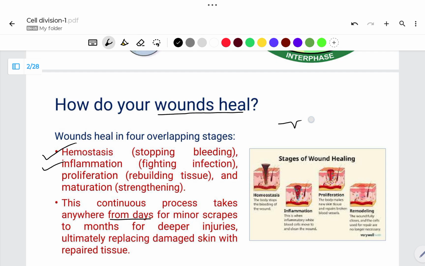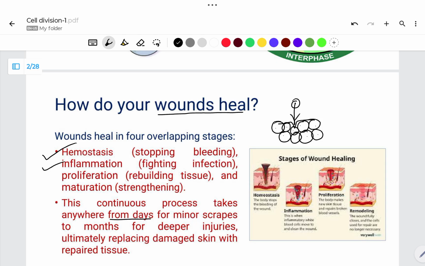Because in the cut part of our body, there is a chance of entry of some viruses and bacteria, especially bacteria, which cause skin infection. To avoid this, our natural immune system comes and causes inflammation. Here, gathering of cells takes place, particularly white blood cells, and because of that, this area becomes red and inflamed.